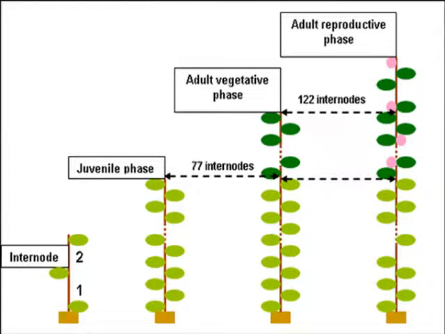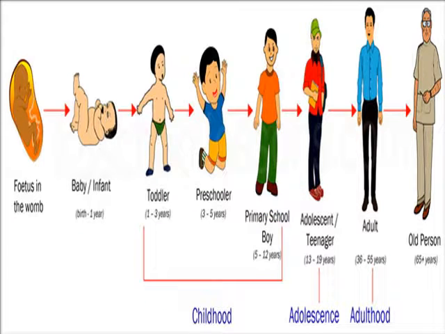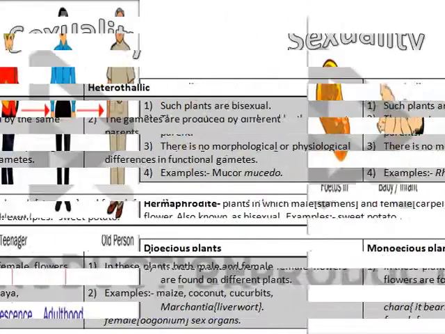In this diagram, we can see the three phases in the life cycle of a plant. This picture shows the three phases of the life cycle of a human being. Childhood is the vegetative or juvenile phase of human beings, while adolescence and adulthood are the reproductive phase, and old age is the senescent phase.